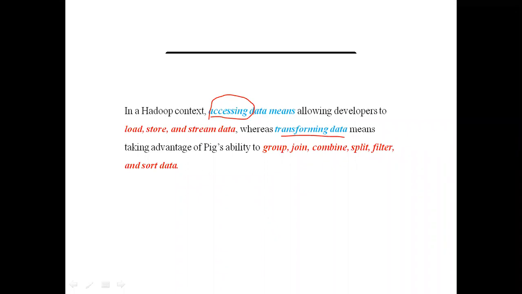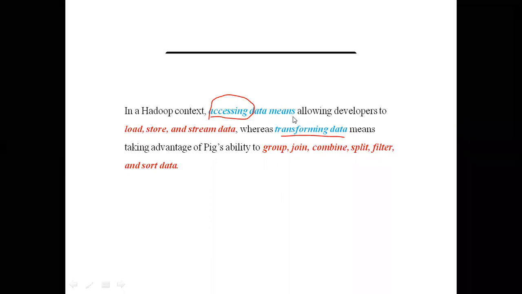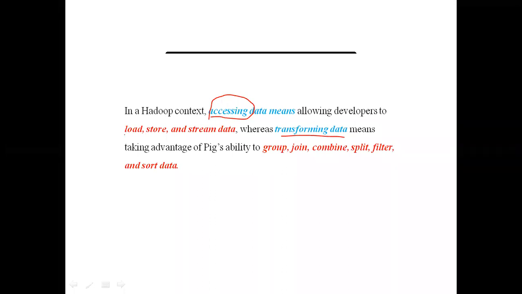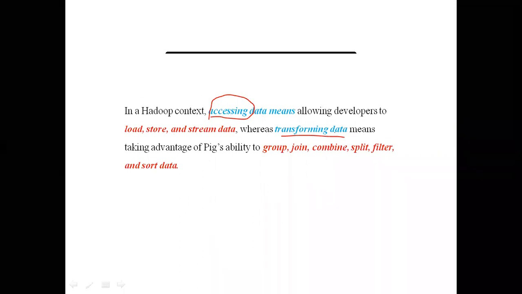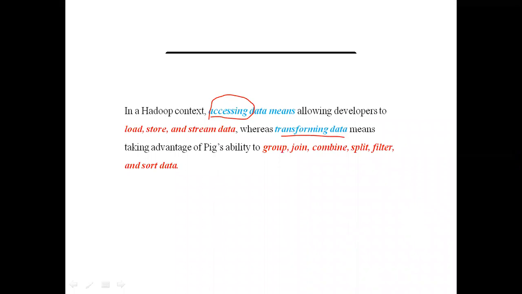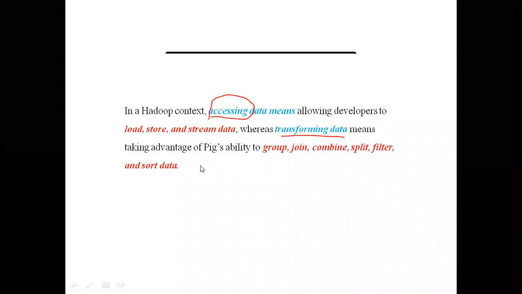When we come to accessing the data, it means loading of the data, storing of the data, and streaming of the data, that is, transferring of the data. In the Hadoop context, loading, storing, or streaming of data is called accessing the data. And transforming of the data means grouping, joining, or combining of the data, splitting, filtering, sorting. All these things come under transforming of data.